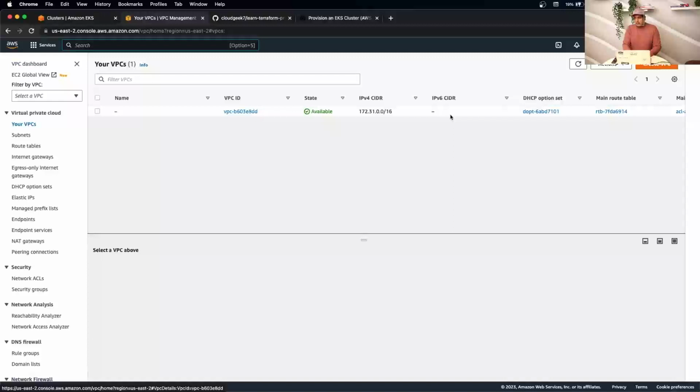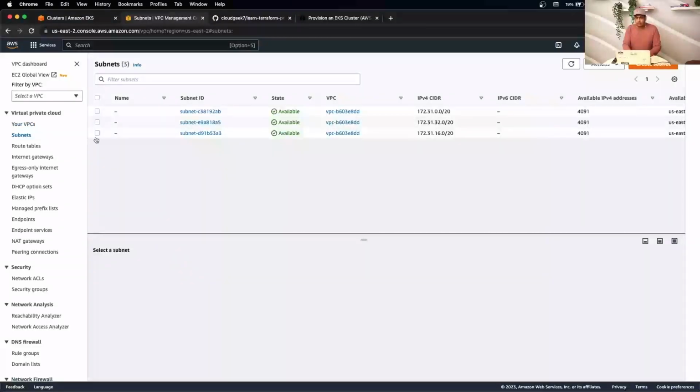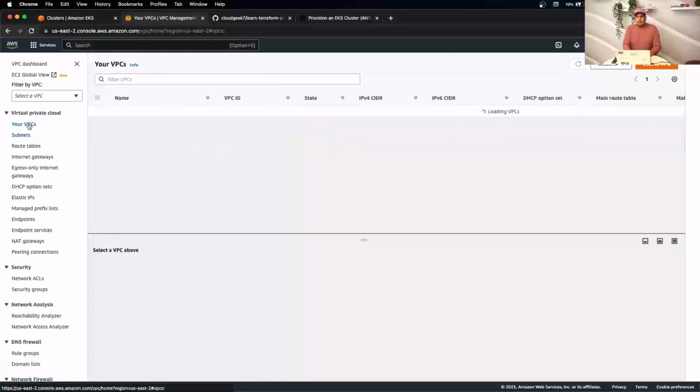So there you go. So this is the default one, which we will not use. And the Terraform will create another VPC, dedicated subnets for the EKS cluster, and then basically we host the cluster in that new VPC. So there will be like 3 private subnets and 3 public. And then we're going to host the EKS cluster.